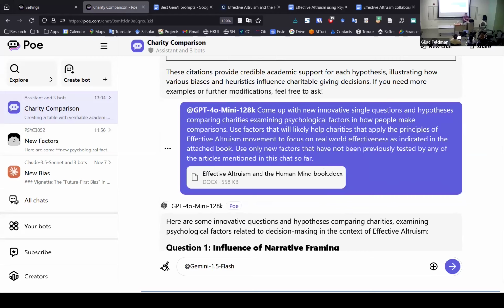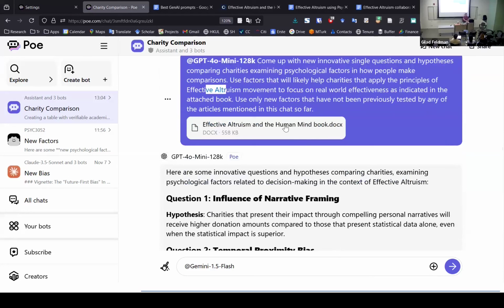And now I ask ChatGPT, please come up with new, innovative, single questions and hypotheses comparing charities. Use factors that will likely help charities that apply the principles of effective altruism and so forth. Another thing that I do is feed ChatGPT the book on effective altruism. I downloaded the book, converted the PDF to a Word file, and uploaded it together with everything else. So now it has Mannix's thesis with all the factors, new sources of citations for each one of the hypotheses, and a book on effective altruism. With the three of them, it can create new hypotheses.